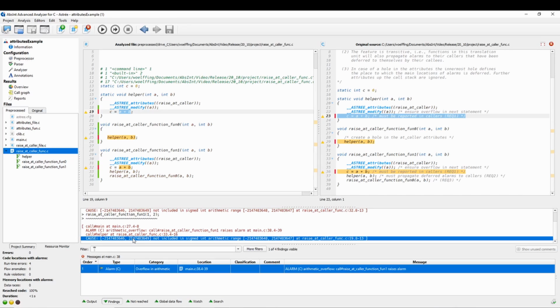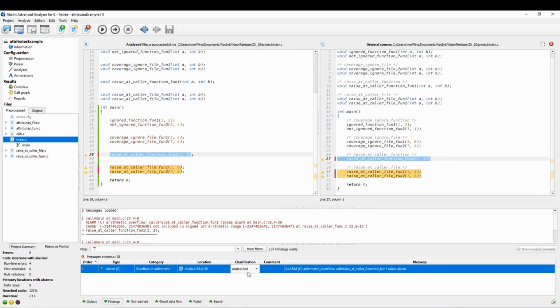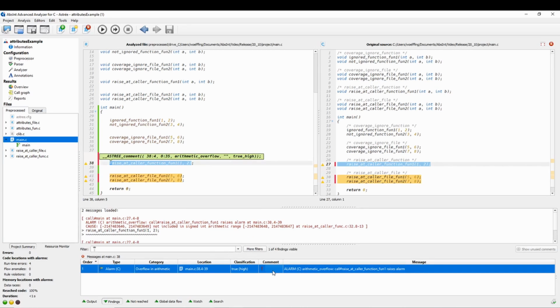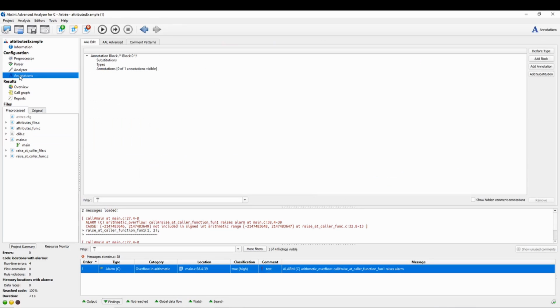Now that we saw the usage of the directive, let's look at the improved behavior of the comment directive. When classifying and commenting one of the alarms, the comment directive, as you can see, is directly created at the specified location. No need to rerun the analysis.